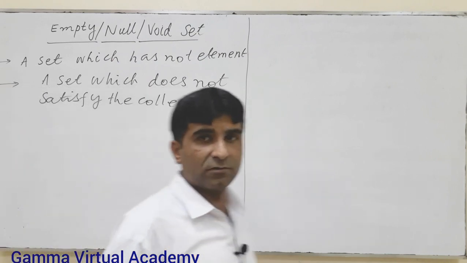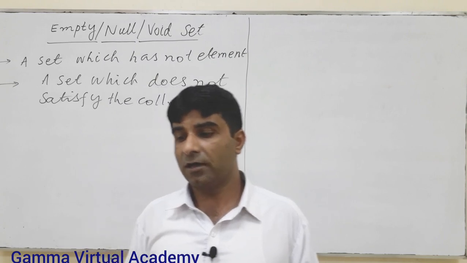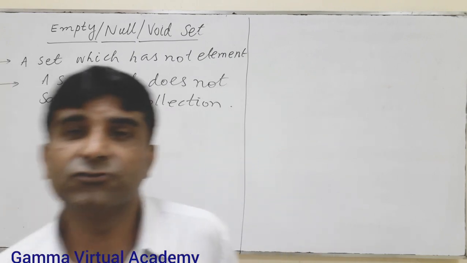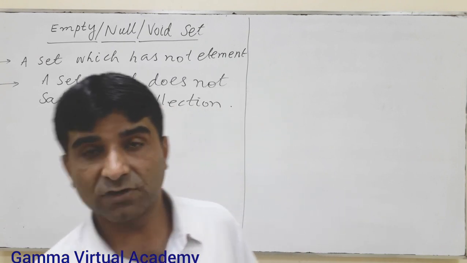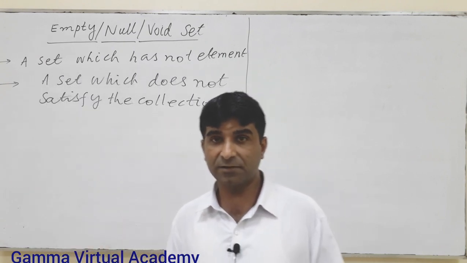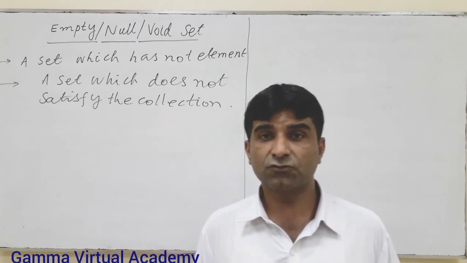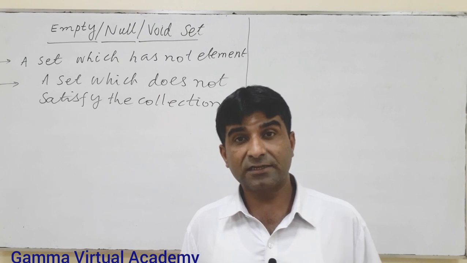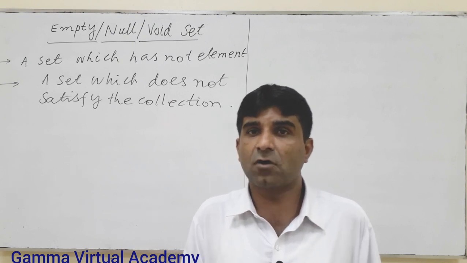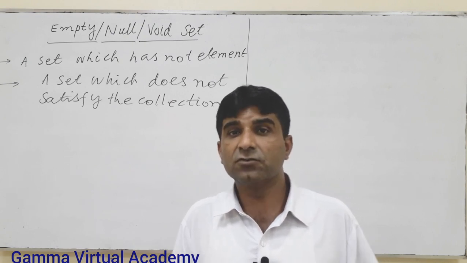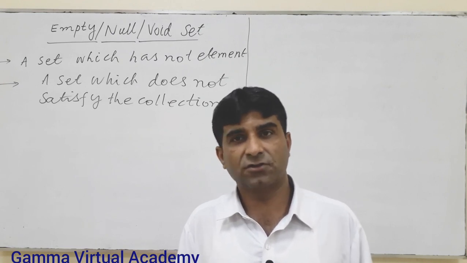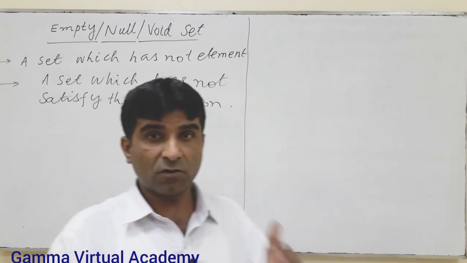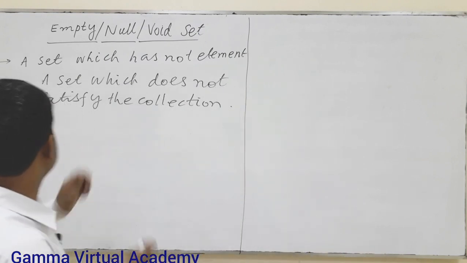For example, the set of alive people whose age is greater than 200 years, or whose age is 200 years. Is there any person whose age is 200 years and he is alive? No. The set of even numbers which are also odd. Is there any number which is even as well as odd? No, there is not any number. These are collections, but there is no member. Let's learn some more examples.